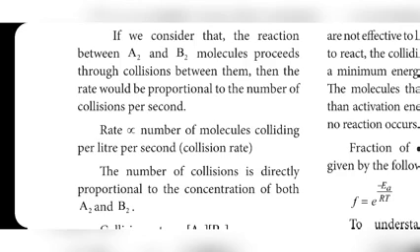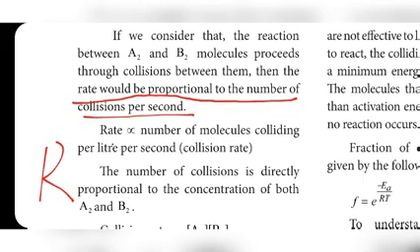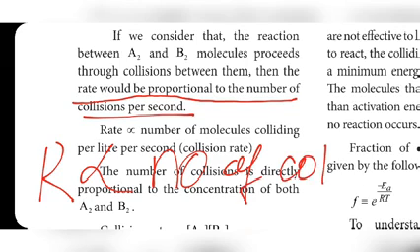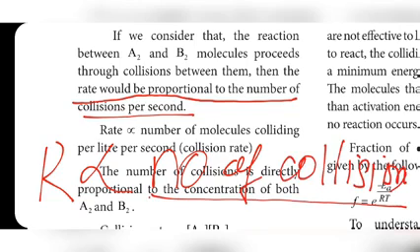If we consider that the reaction between A2 and B2 molecules proceeds through collisions between them, then the rate would be proportional to the number of collisions per second. So, only one point is given here: rate is proportional to number of collisions per second. The rate of the reaction is directly proportional to the number of collisions, because if more collisions take place, the rate is also more.